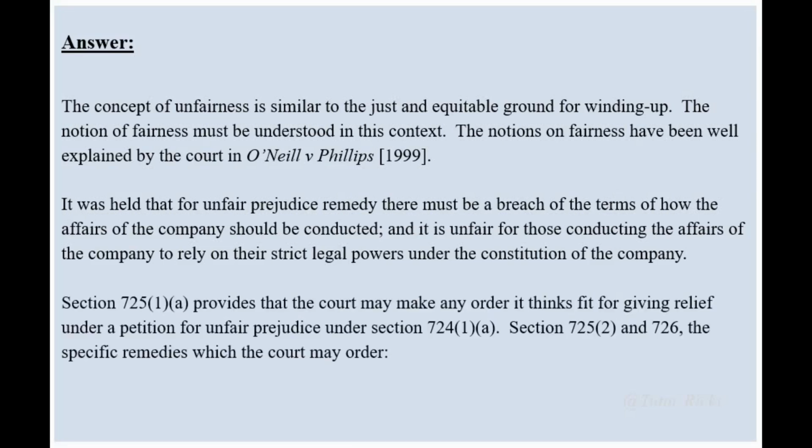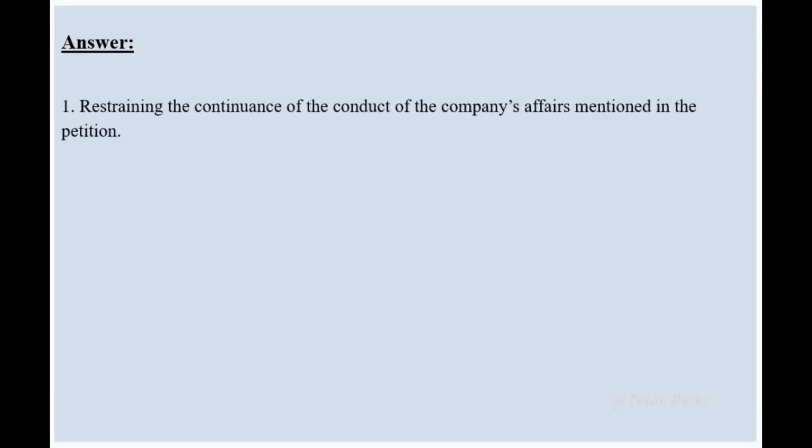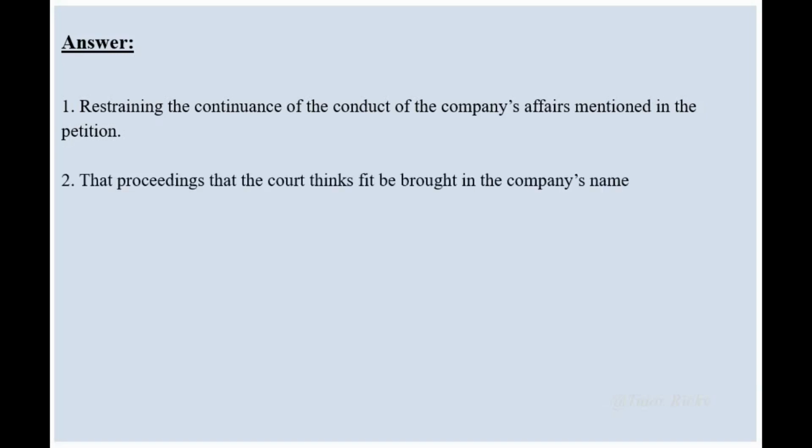Section 725(1)(a) provides that the court may make any order it thinks fit for giving relief under a petition for unfair prejudice under Section 724(1)(a). Sections 725(2) and 726 set out the specific remedies which the court may order. First, restraining the continuance of the conduct of the company's affairs mentioned in the petition. 2. That proceedings the court thinks fit be brought in the company's name. 3. Appointing a receiver or manager.